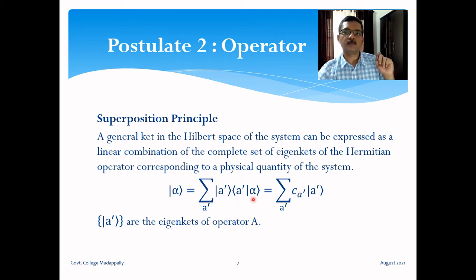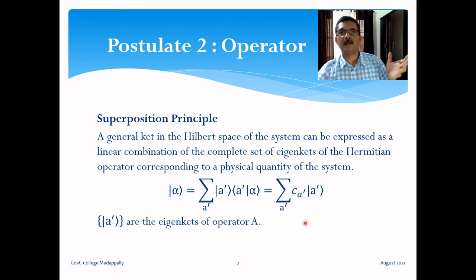And this inner product between A prime and alpha is a scalar. It's a component of ket alpha in the direction of A prime. We can use a symbol c A prime for that. So we can write it as summation over A prime, c A prime times ket A prime. So it's just like some constant times ket A prime. So this c A prime can be called the expansion coefficients.